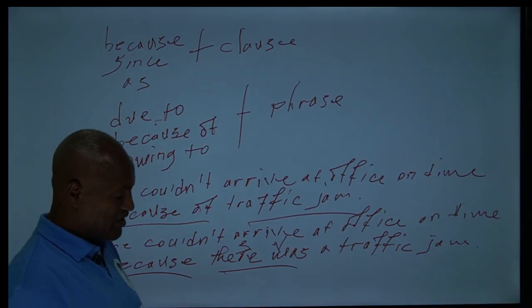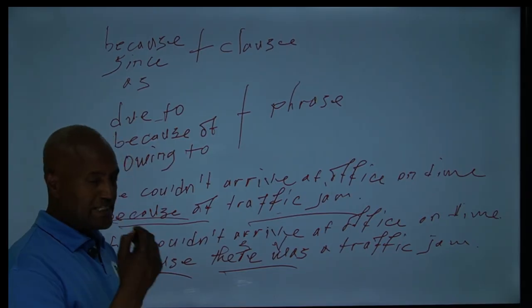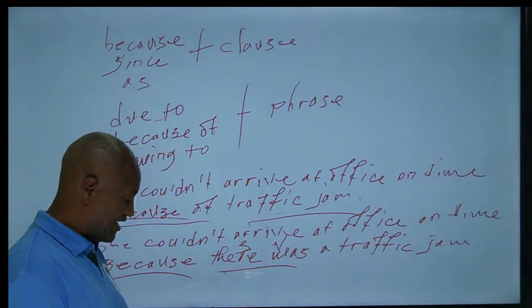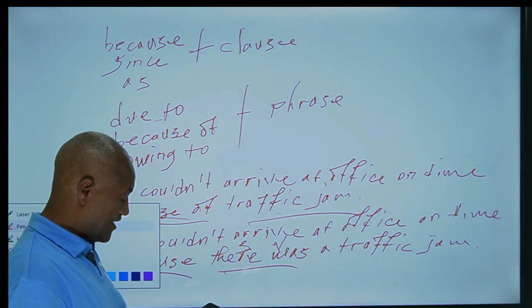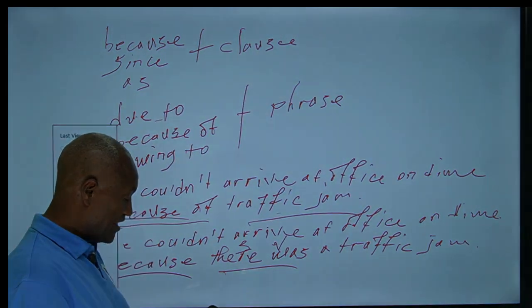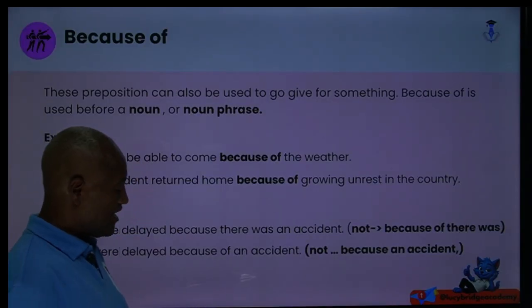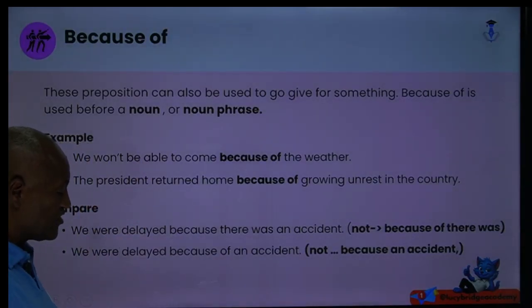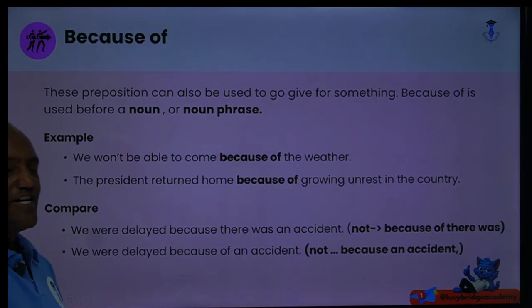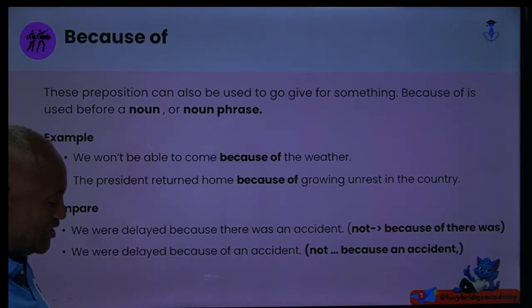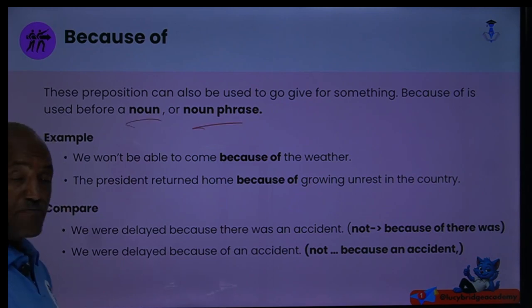The same thing here: we can use due to and owing to instead, meaning because of, and we will see later on in the note concerning this. This preposition can also be used to give that meaning, because of, owing to, due to. They are taken as prepositions. Because of is used before what? A noun or else a noun phrase.